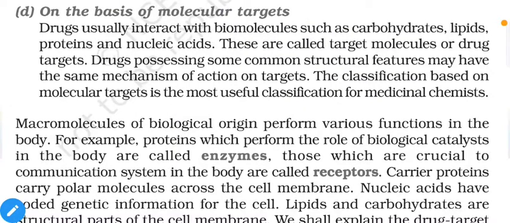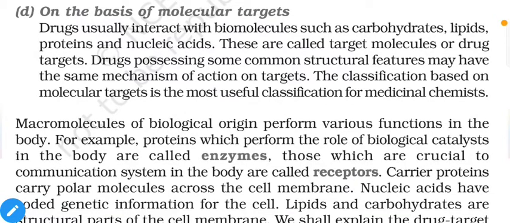The next category is on the basis of molecular targets. Drugs usually interact with biomolecules such as carbohydrates, lipids, proteins and nucleic acids. These are called target molecules or drug targets. Drugs possessing some common structural feature may have the same mechanism of action on targets.